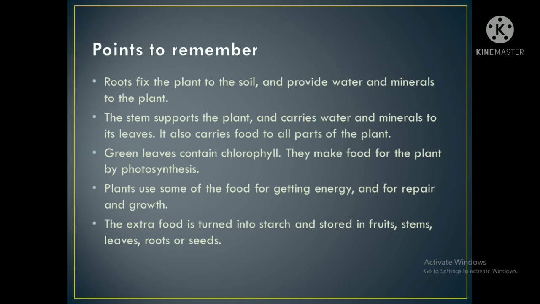Now we'll discuss some points to remember. What are the points to remember? See. Roots fix the plant to the soil and provide water and minerals to the plant. The stem supports the plant and carries water and minerals to its leaves. It also carries food to all parts of the plant. Green leaves contain chlorophyll. They make food for the plant by photosynthesis. Plants use some of the food to get energy and for repair and growth, and extra food is turned into starch and stored in fruits, stems, leaves, roots and seeds. So these were the points to remember.